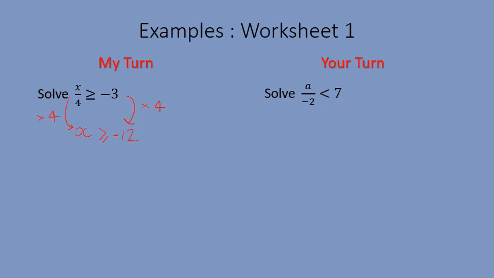Now have a go at the question on the right-hand side, please. So pause this video now. So on the right-hand side, we have had to do 7 multiplied by negative 2. So 7 multiplied by negative 2 gives me negative 14. I've multiplied by a negative number, so I needed to flip my inequality symbol round the other way. So I now have a is greater than negative 14.